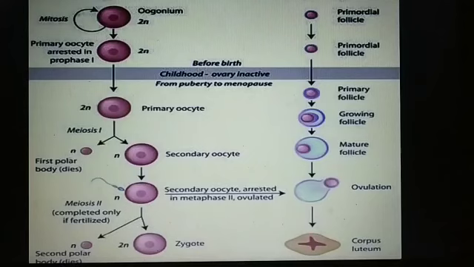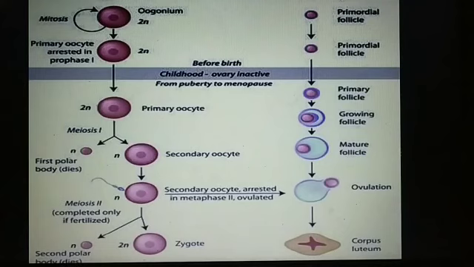This follicle matures, and we call it Graafian follicle. The secondary oocyte forms a new membrane which we call zona pellucida, around the ovum.